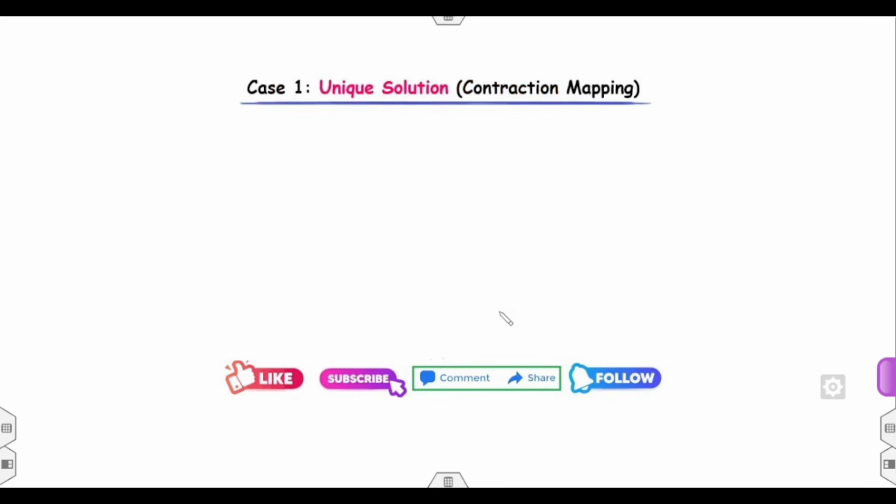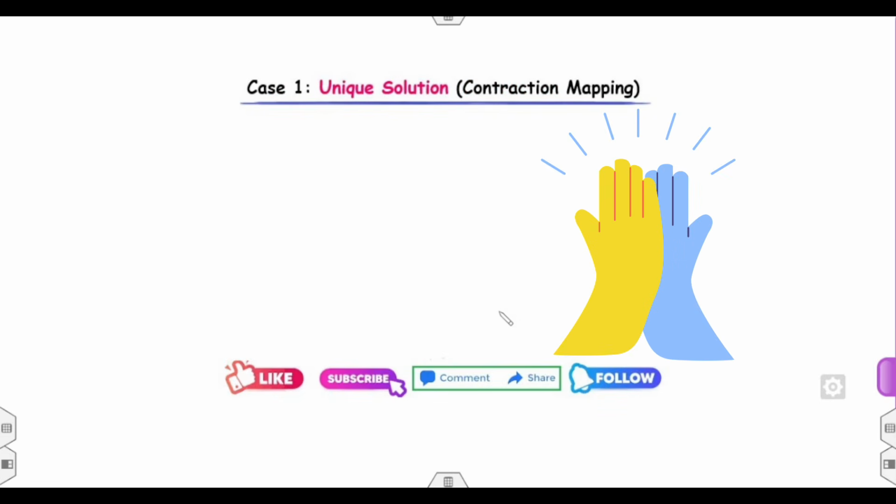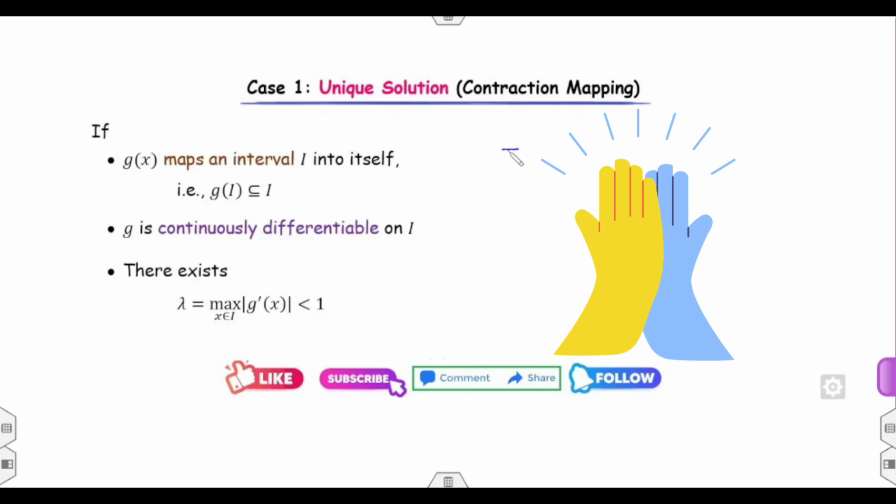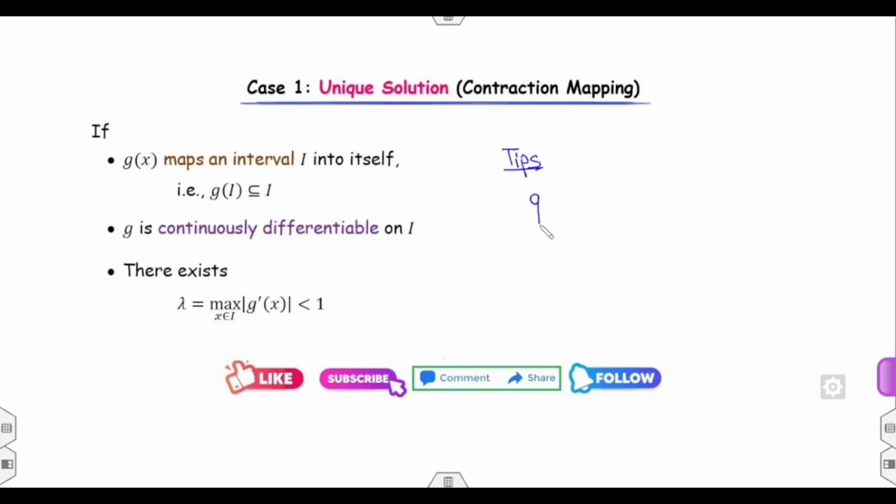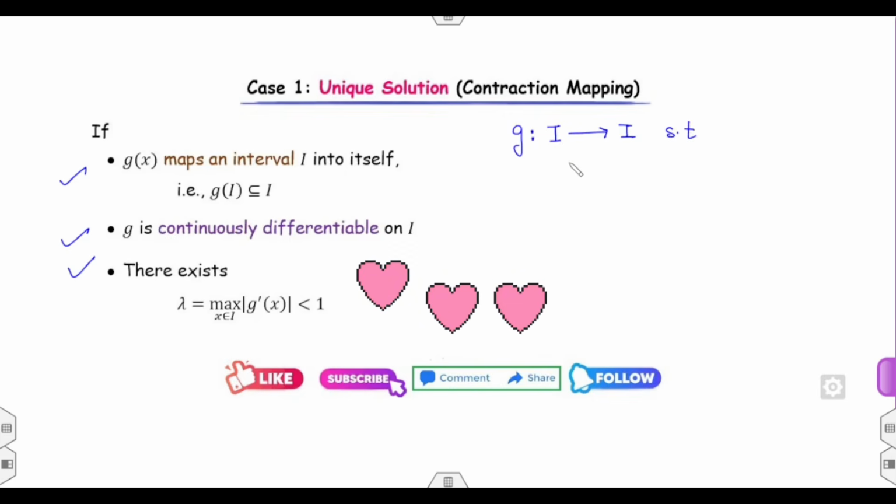Now look at the first point, unique solution. Fine. It will give the unique solution if it satisfies my 3 properties. Remember students, इन 3 properties को जब भी मैं ये कहूं कि g satisfies contraction mapping, that implies g satisfies these 3 properties. एक एक करके एक्सप्लेन करता हूं इसका मतलब क्या है. क्लियर? Now the first property says g maps itself. g is defined on the interval I to I, such that g of I must be a subset of I.